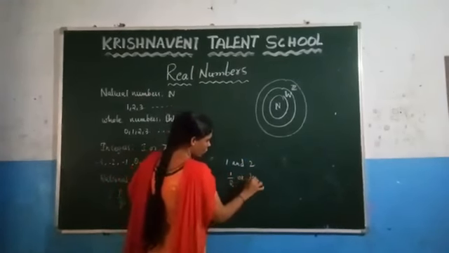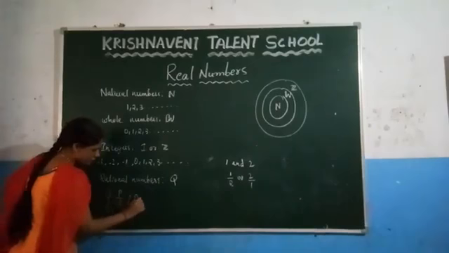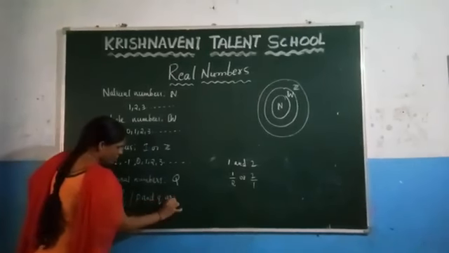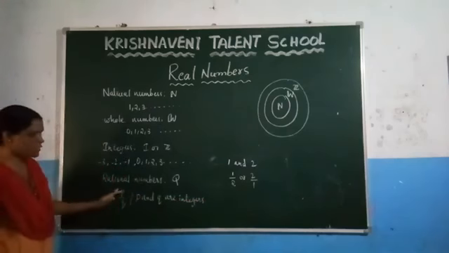So we can define rational numbers as follows: consider P and Q as integers, and we write these integers in the form of a fraction, and here one more condition will be there. Let us consider two numbers 0 and 5. We can write 0 and 5 as 0 by 5 or 5 by 0. You know that the value of 0 by 5 is 0, and we cannot define the value of 5 by 0 since this is undefined. You know that if the denominator is 0, the value is undefined.